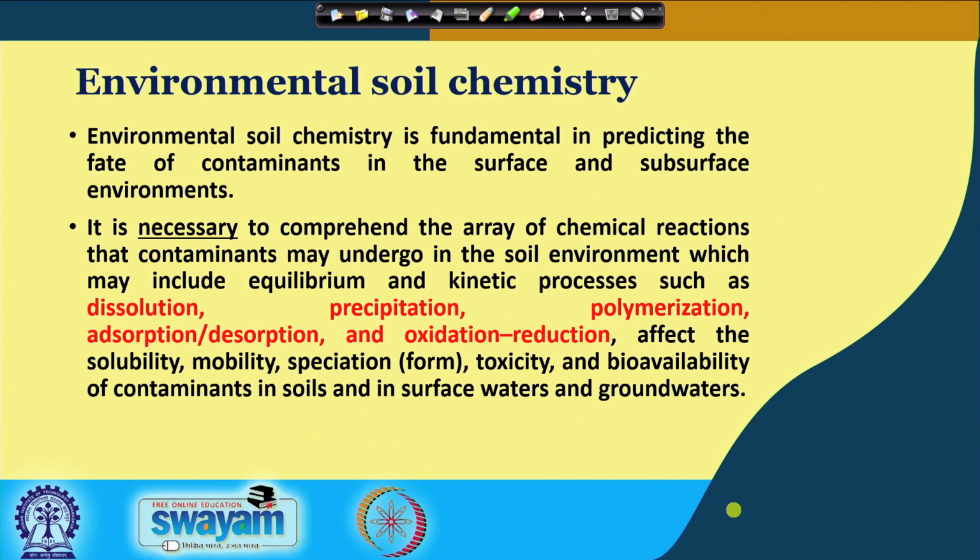Now, for understanding environmental soil chemistry, you should comprehend an array of chemical reactions that contaminants may undergo in the soil environment, which may include equilibrium and kinetic processes such as dissolution, precipitation, polymerization, adsorption, desorption and oxidation reactions. These are different types of reactions which are integrally involved in the field of environmental soil chemistry, because they impact or control the movement or interaction of different pollutants in the soil water system.